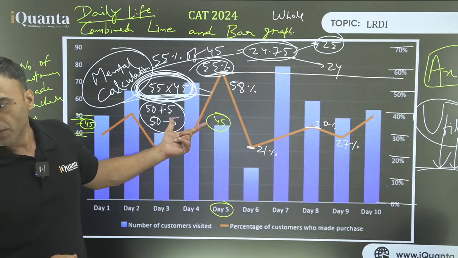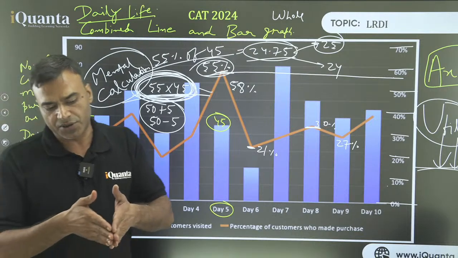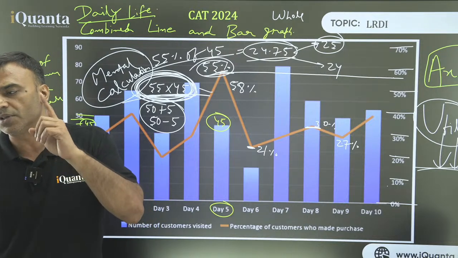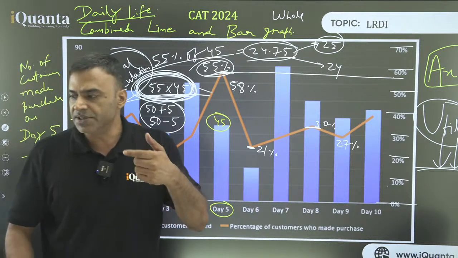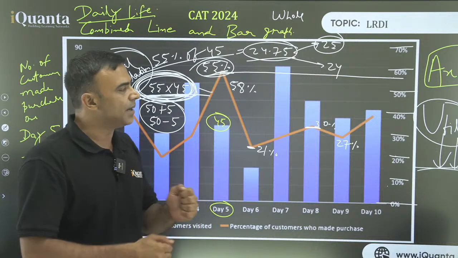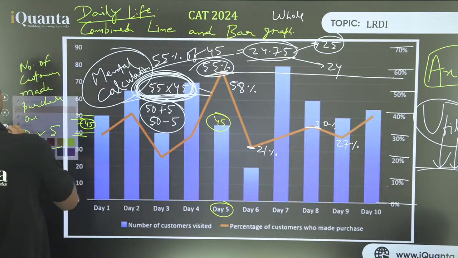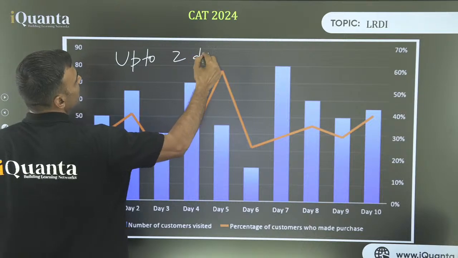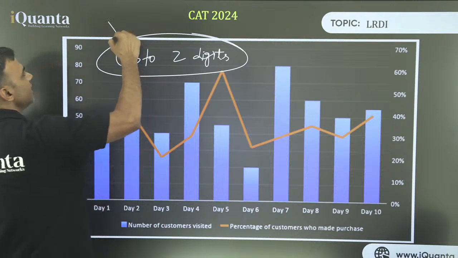On screen calculator, I would say in the entire exam, in the entire duration of LR and DI, 40-80 minutes, you should not need it more than 3 times. So if you are requiring it more than 3 times, that means there is some basic thing that you have not done. Please understand basic tables, basic calculations, up to 2 digits. Let me put it very clearly. Up to 2 digits, meaning up to 100, up to 99, you should be able to calculate that, right?